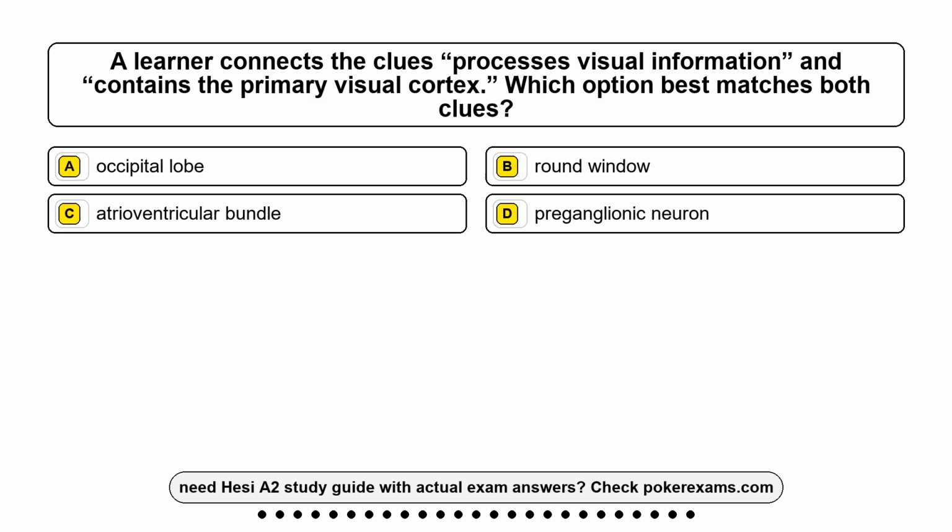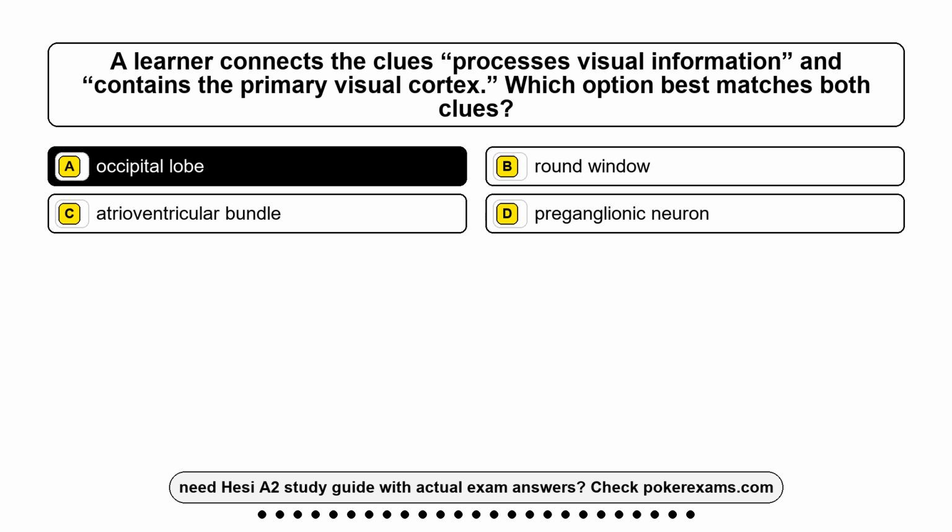Question 12. A learner connects the clues: processes visual information, and contains the primary visual cortex. Which option best matches both clues? Option A, occipital lobe. Option B, round window. Option C, atrioventricular bundle. Option D, preganglionic neuron. The correct answer is option A, occipital lobe.